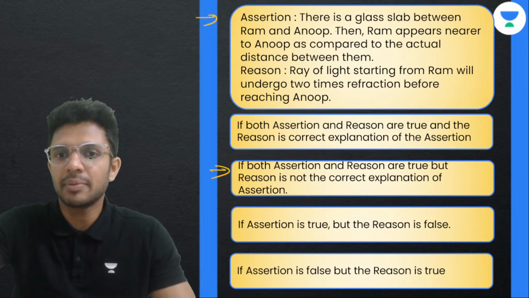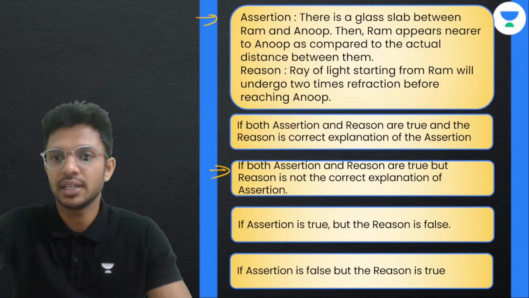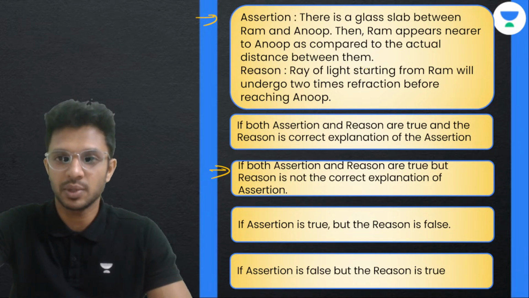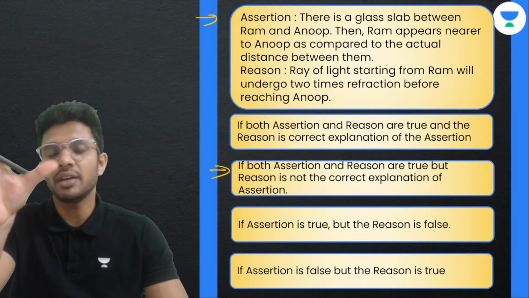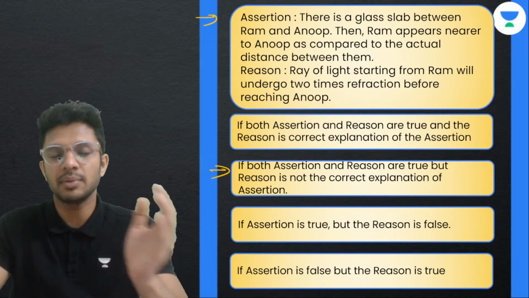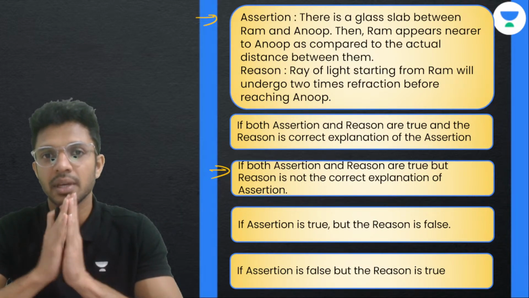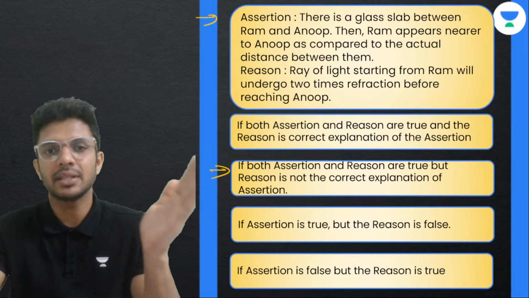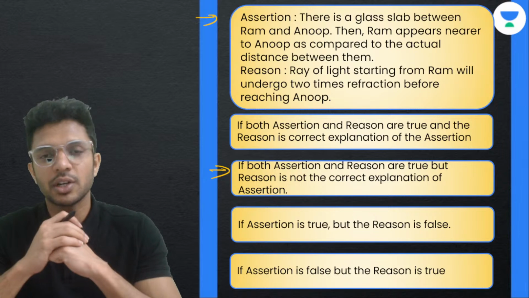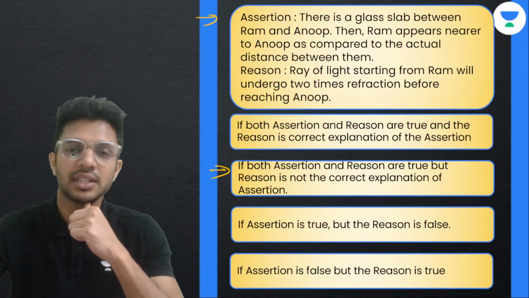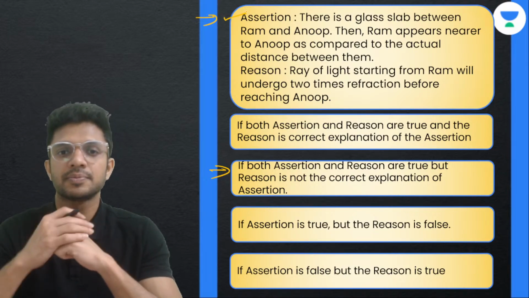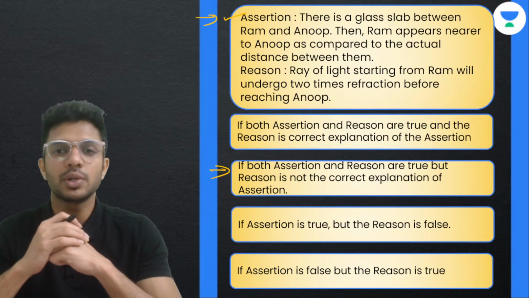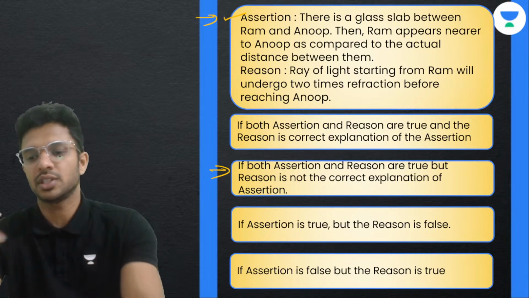There is a glass slab between Ram and Anoop. Then Ram appeared nearer to Anoop as compared to the actual distance between them. Why? Because whenever we have any denser object in between two objects, we know that the object will be raised upwards. Matlab, the objects will be coming closer because of refraction happening. So the assertion statement is true. Reason: a ray of light starting from Ram will undergo 2 times of refraction before reaching Anoop. Obviously.